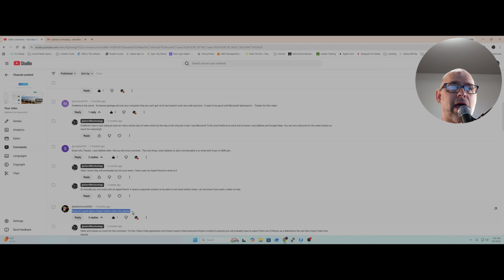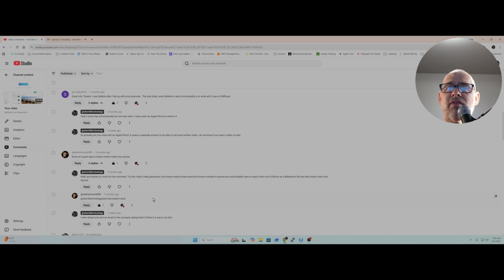Know of a good app to import Notion notes into UpNote? So I may actually do a video on this to see if it's possible. I tried this, and they said that doesn't work. So this might be something I'm going to try because I want to see if it can actually do that.